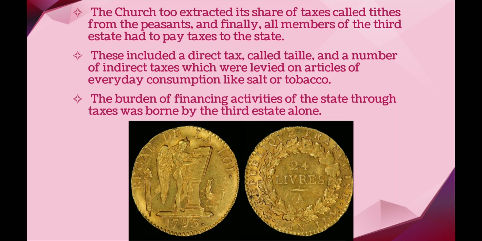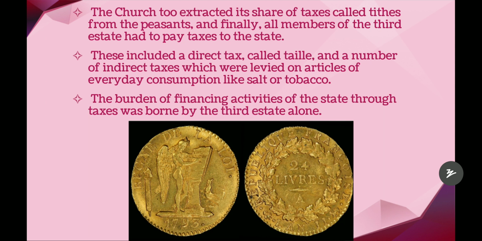Alright, so the church too extracted its share of taxes called tithes from the peasants, and finally all members of the third estate had to pay taxes to the state. See here, the church too extracted some taxes from the peasants called tithes. So the nobles also extracted feudal dues from the peasants, and now church people are also extracting taxes called tithe. So they were extracting taxes from the third estate people, but still the third estate people had to bear all the burden, right?